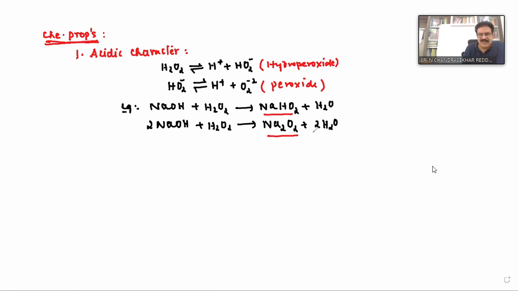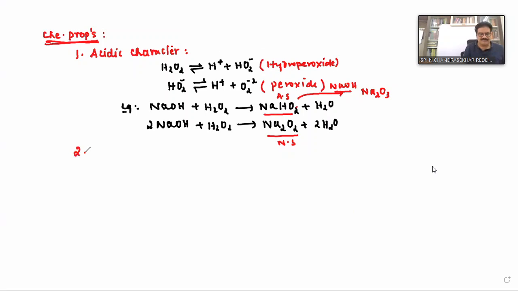Therefore, sodium hydroperoxide is an acidic salt and this one is the normal salt. Sodium hydroperoxide, when treated with sodium hydroxide, reacts further and produces sodium peroxide. Therefore, sodium hydroperoxide and sodium hydroxide together do not exist because they react further. So this is the acidic character of hydrogen peroxide.